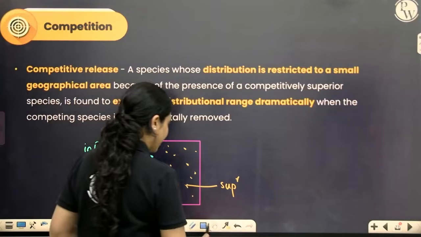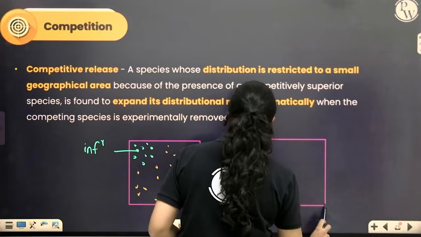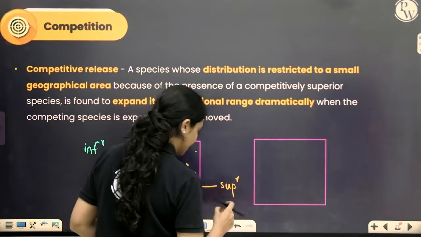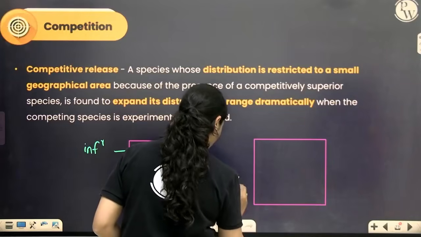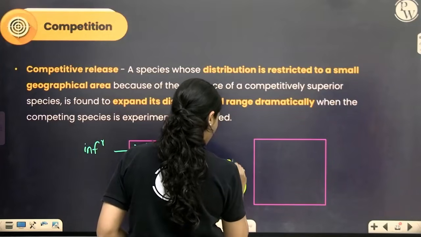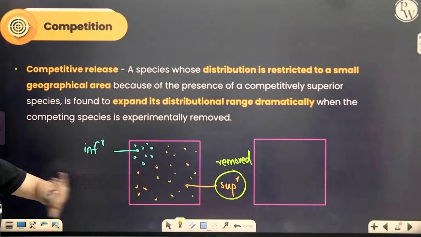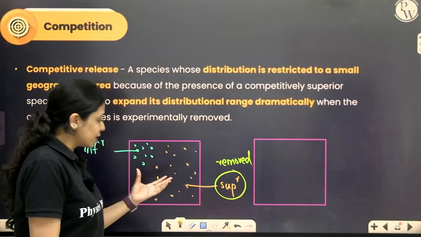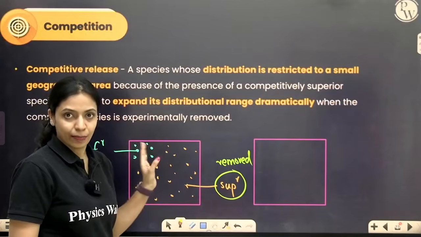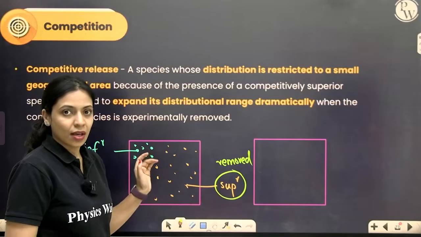Whenever the competitively superior species is experimentally removed, naturally, if you allow it to live there, it will survive and occupy most of the area because it's competitively superior.